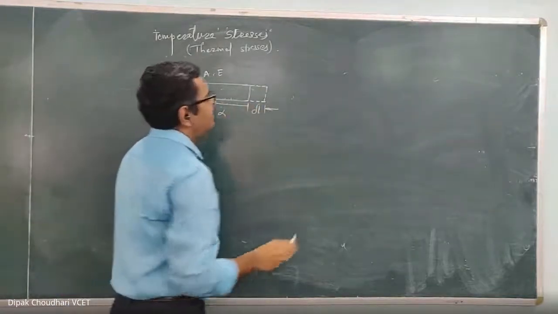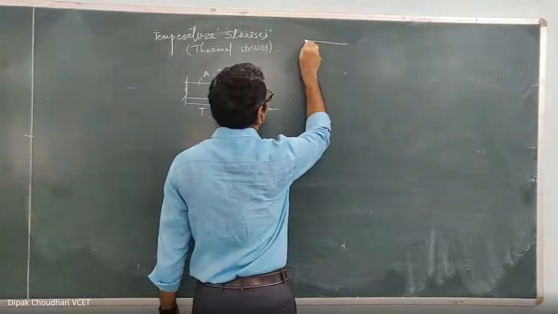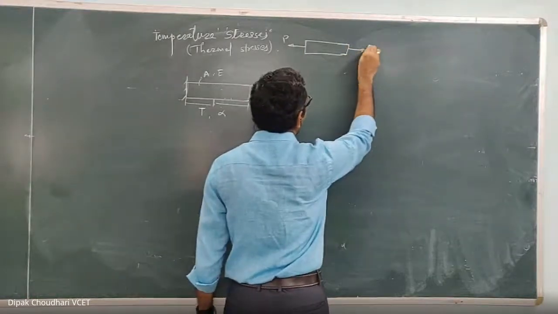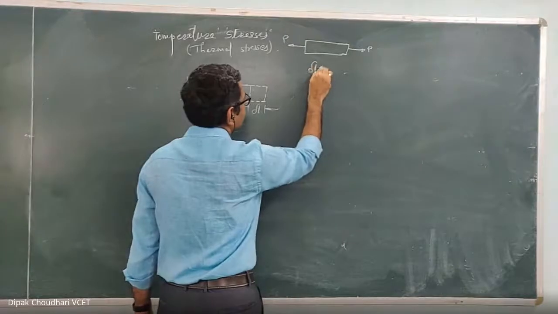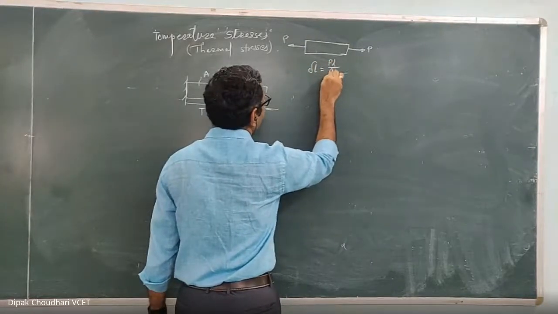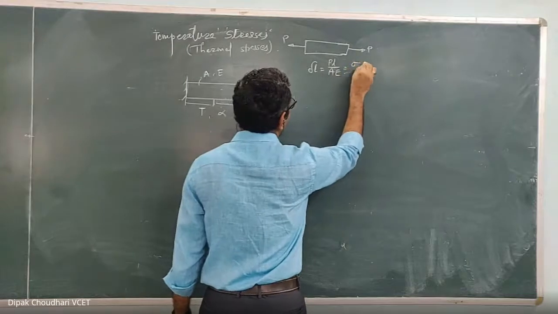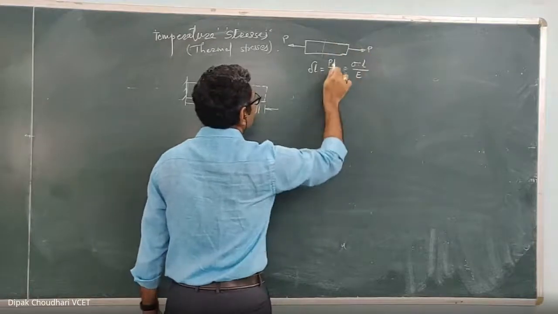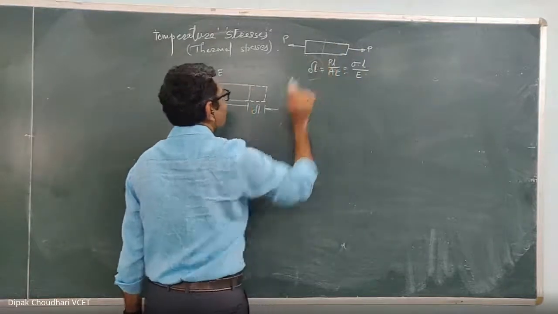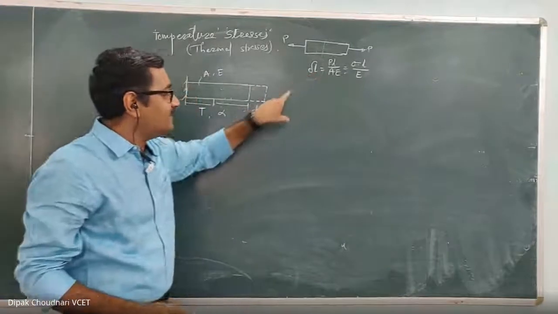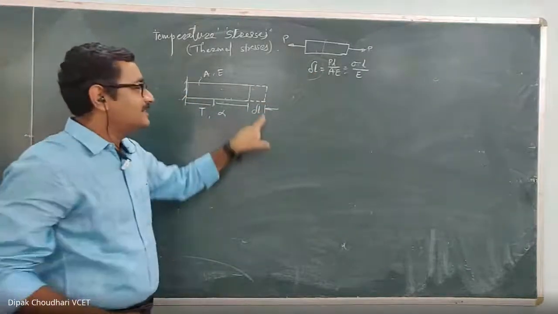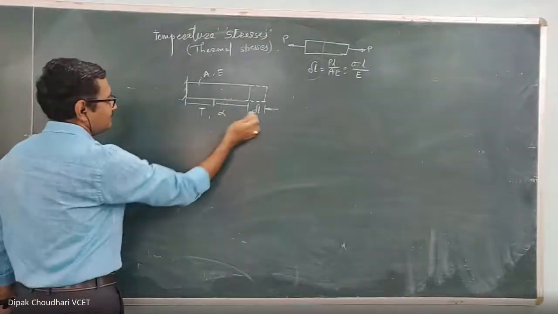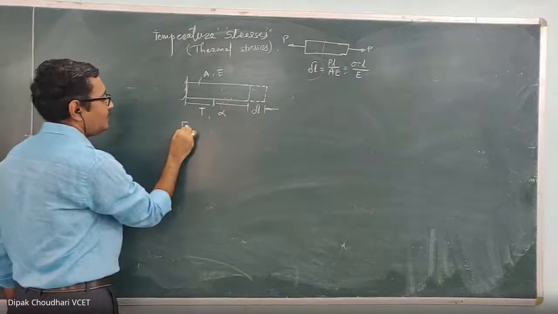Once again, let me tell you, before this we have studied where the material is subjected to some external applied axial force. Because of this axial force, the deformation is given by PL upon AE, or this can be written as stress into L upon E. This stress is the stress induced because of this axial force. This delta L is the deformation because of the axial force. This delta L is different. This delta L, the change in length, is because of the change in temperature. Let's say it has a free expansion or free deformation.